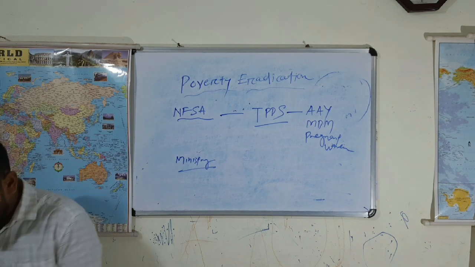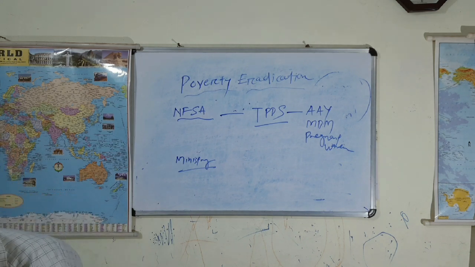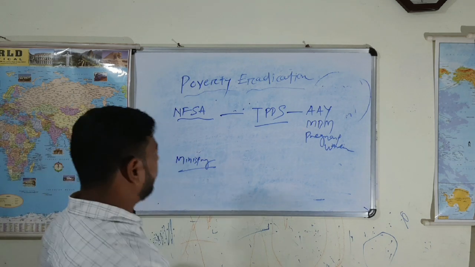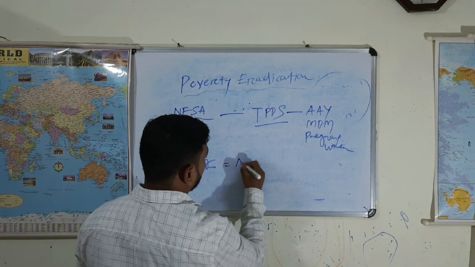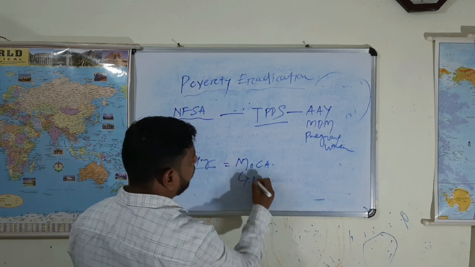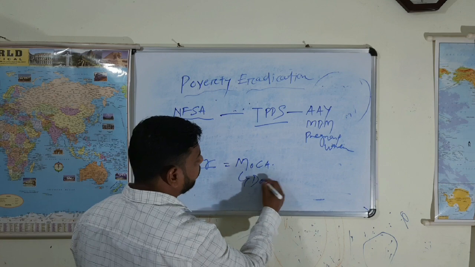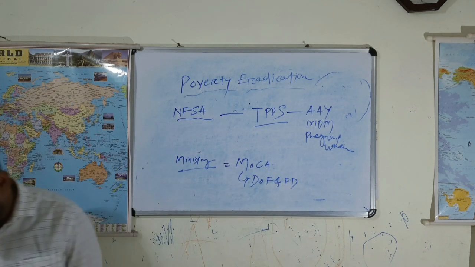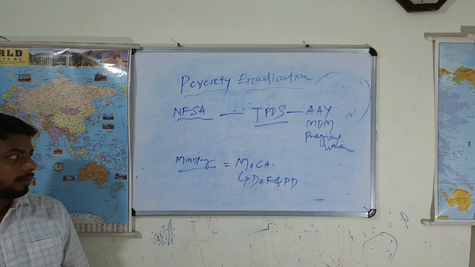Clear? So which ministry deals with this? Department of Food and Public Distribution under the Ministry of Consumer Affairs, Food and Public Distribution.